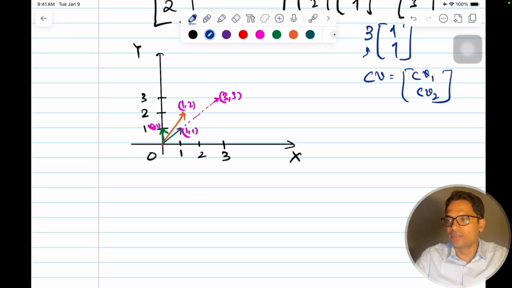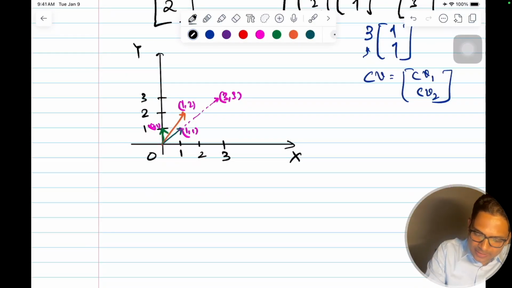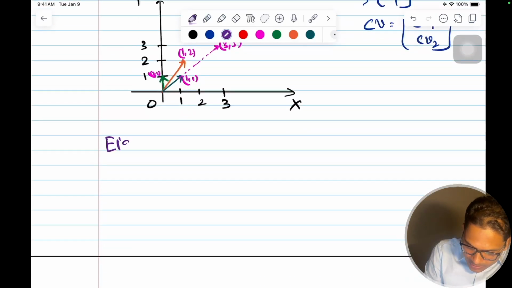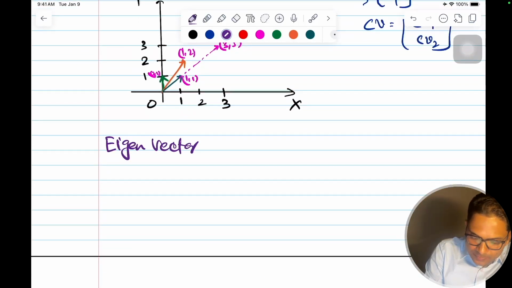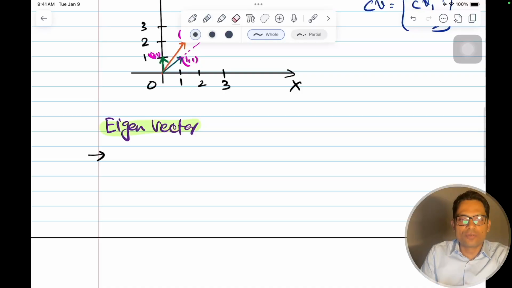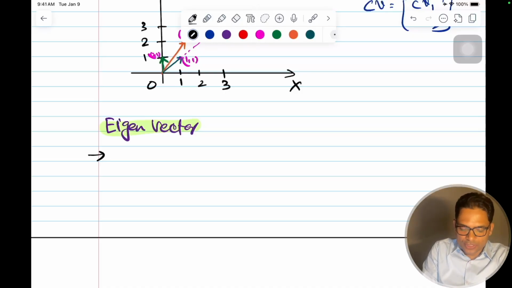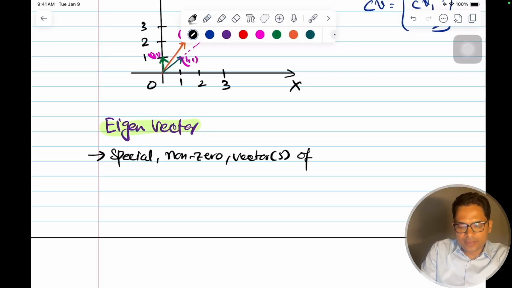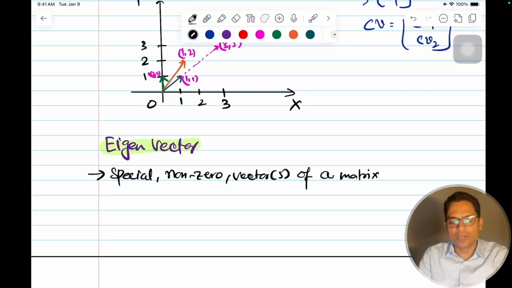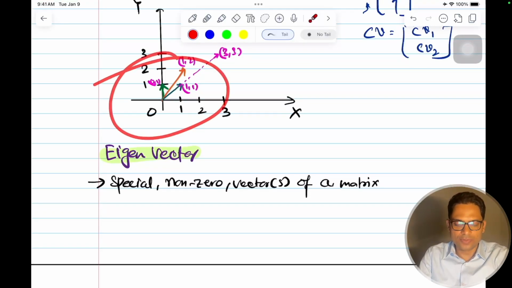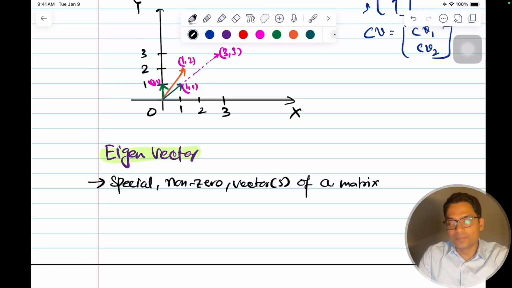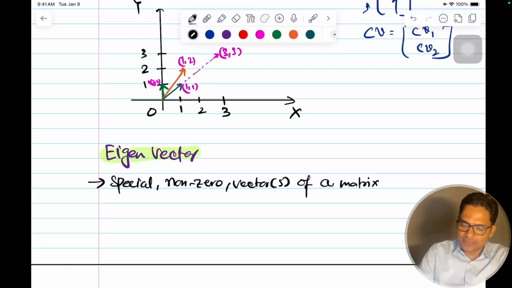So let's move and let's define our terms now. So what is an eigenvector? Whatever we discussed, I'll write it formally for you so that you remember. Here is a characteristic vector of a matrix. Okay, so I'll write it as special. It's a non-zero vector, because if you multiply by 0, then everything becomes 0. So it's a special non-zero vector or vectors of a matrix. It can be many. So I've just found one. So there can be many, and it will depend on the number of dimensions. We'll see this also when we understand the calculation, how many they can be. Okay, whose direction remains unchanged.